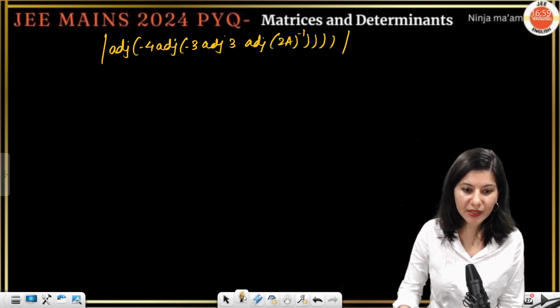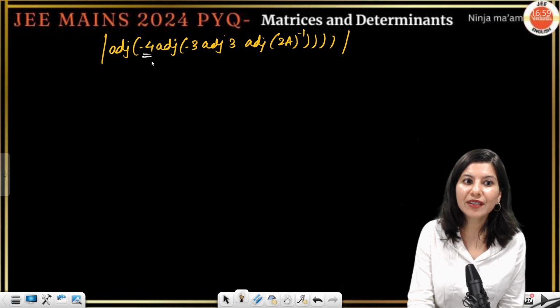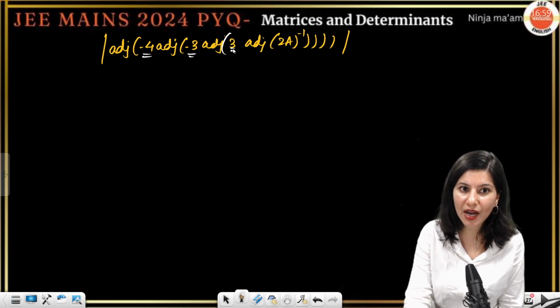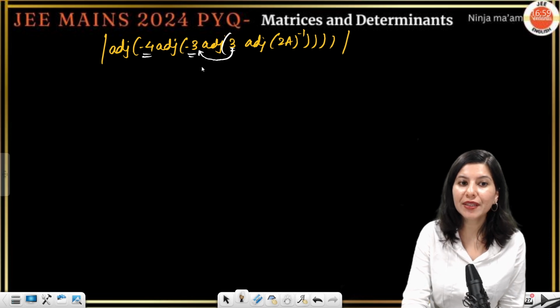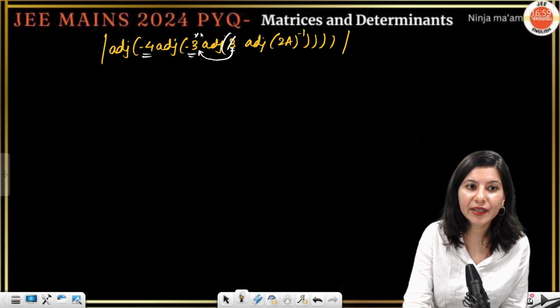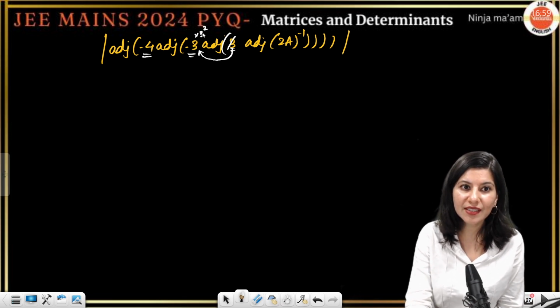Whenever you see multiple adjoints, you have to get rid of them. So 3 will come out and join this, it will become 3 square. You just remove 3 and write 3 square. Now this is -3 into 3 square.